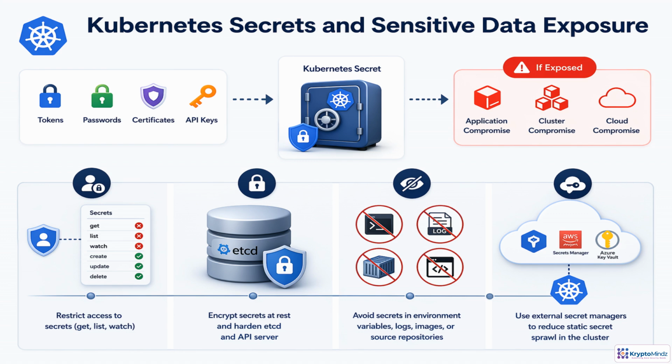Kubernetes secrets deserve the same treatment as production credentials because they often are. Start by limiting who can get, list, or watch them. Those verbs can expose every password or token in a namespace. Encrypt secrets at rest and harden etcd and API server access. Avoid passing secrets through environment variables when possible, and never let them leak into logs, images, or repositories. For stronger control, integrate Vault, Cloud Secret Managers, or CSI drivers, so applications can receive secrets without spreading static copies across the cluster.